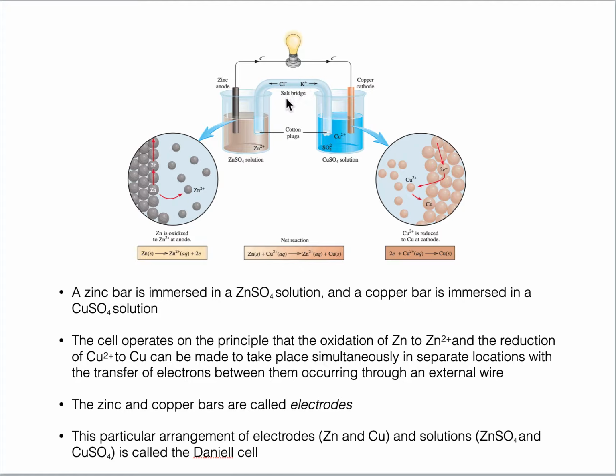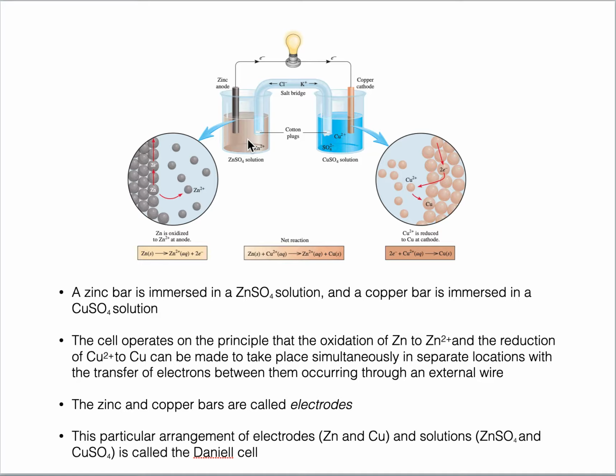And the purpose of this salt bridge is to neutralize the net positive charge or net negative charge in these beakers. What does it mean when I say neutralize? Without using the salt bridge, when zinc is converting to zinc 2 plus and accumulating in the beaker, there will be an increase of positive charge.